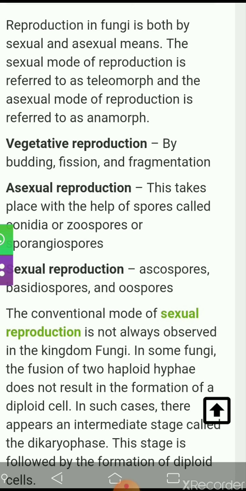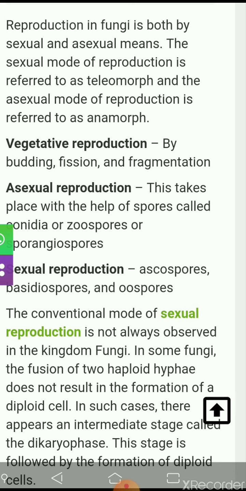See here, reproduction in fungi again. Sexual and asexual modes are given here. Vegetative reproduction is by budding, fission, and fragmentation. Asexual reproduction takes place with the help of spores called conidia, zoospores, aplanospores, and sporangiospores. Sexual reproduction: ascospores, basidiospores, oospores.